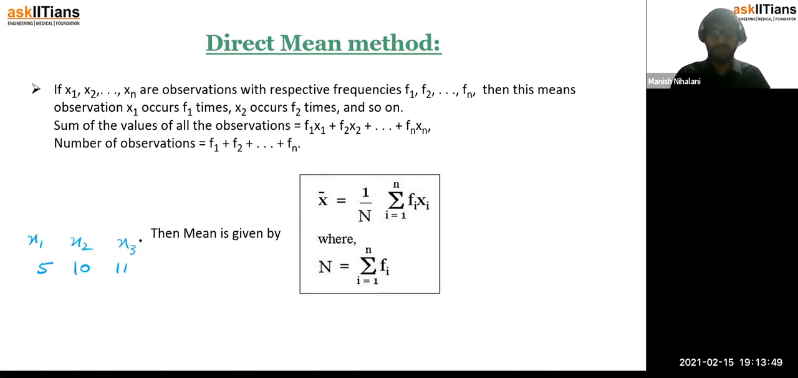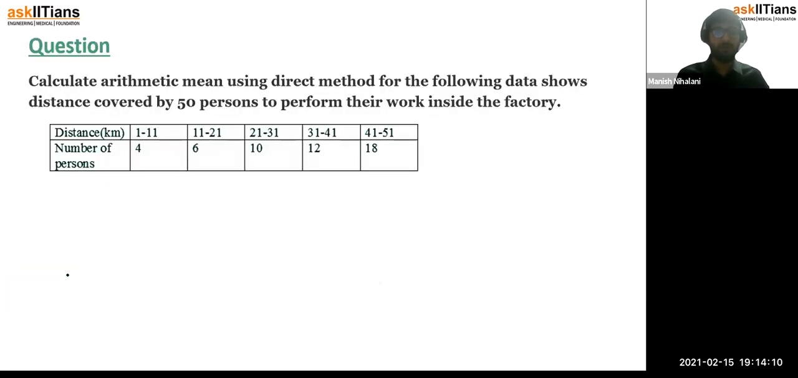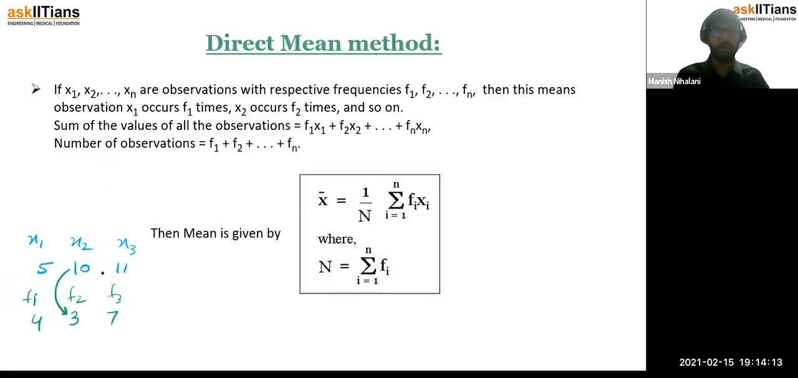Then you are giving them frequencies also. That is, this 5 occurs maybe 4 times. This 10 occurs 3 times. 11 occurs 7 times. So this is f1, f2 and f3, which means the 5 observation is occurring 4 times, the 10 observation is occurring 3 times, the 11 observation is occurring 7 times, right? And so on. The number of times each observation is repeating is the frequency, as we have discussed already. It's as simple as that, nothing else.